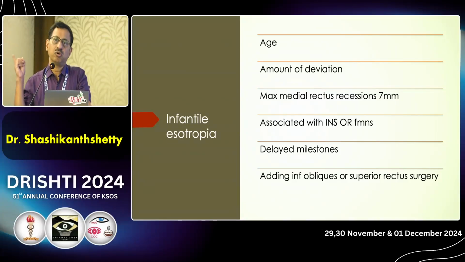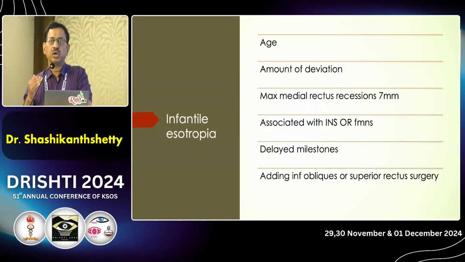The head tilt is always towards the side of the fixing eye. It can be a contralateral head tilt also, but most of the time it's an ipsilateral head tilt towards the dominant eye. When they tilt, they are stimulating their inner ear, the endolymph is stimulated, and that causes stimulation of the vestibular cells, and that stimulates the medial vestibular nerve.